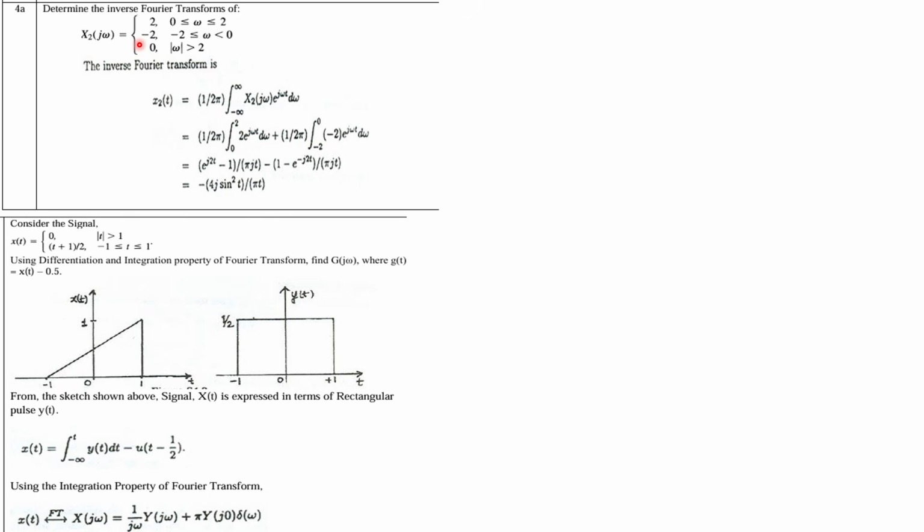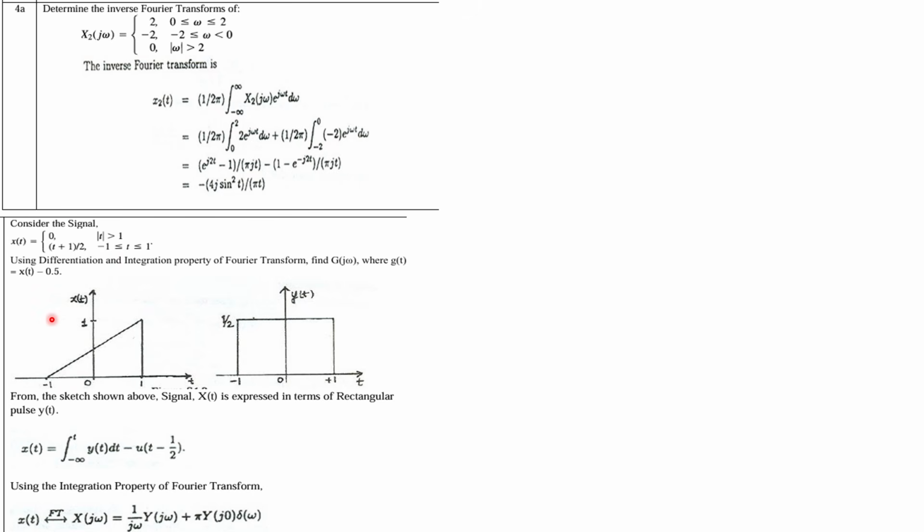Okay, one more question is there, right? So here determine the inverse Fourier transform. So how will you determine the inverse Fourier transform? It is 1 by 2 pi, integral from minus infinity to infinity, and here X(omega) is already given. So you can put all these for the different domains and you will get the final value.